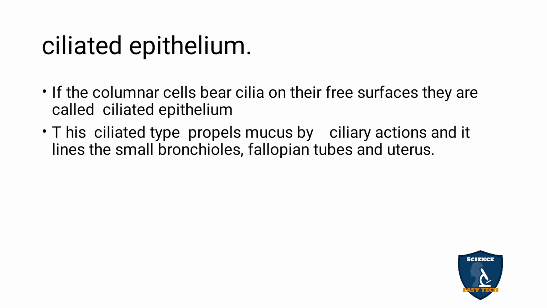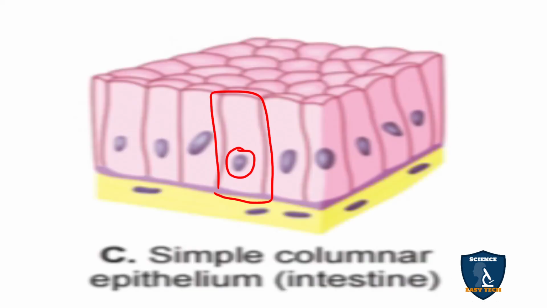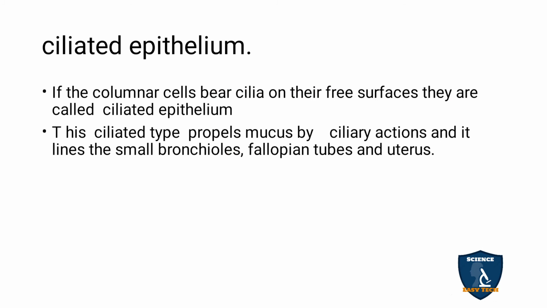Next, it is ciliated epithelium. The ciliated epithelium is the same in structure, but it possesses cilia at the boundaries, or the surface. So it is called ciliated epithelium. What it does is propel the mucus by ciliary action.